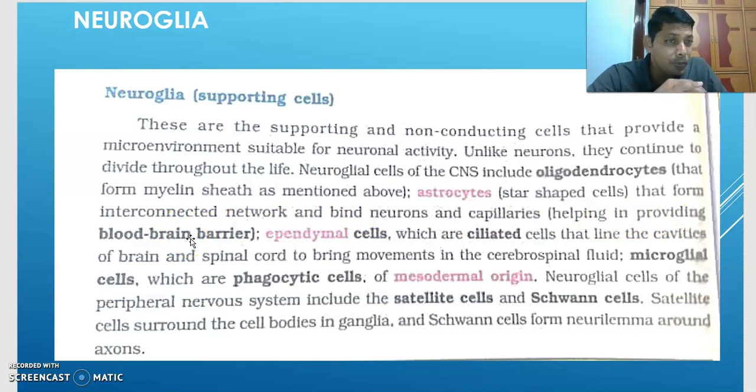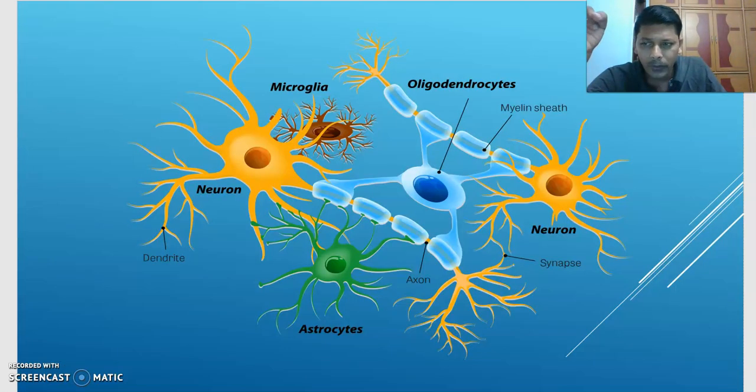They form the blood-brain barrier. Astrocytes, important points here. What is the shape of this cell? Star shape. That forms an interconnected network and binds neurons and capillaries.